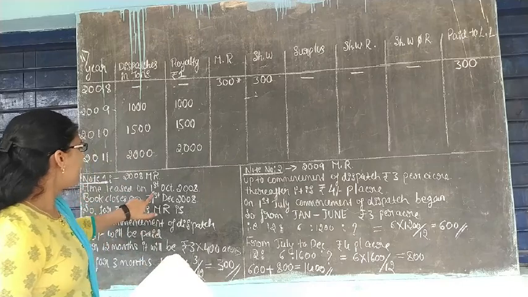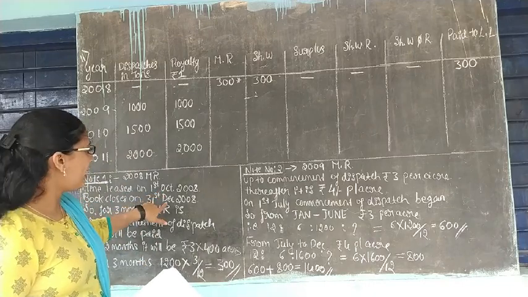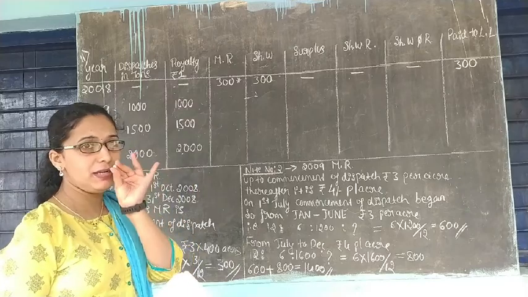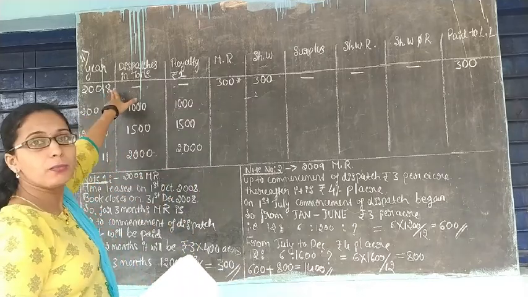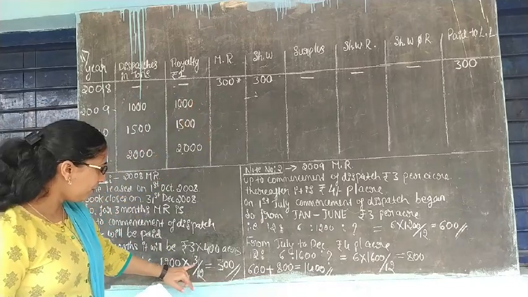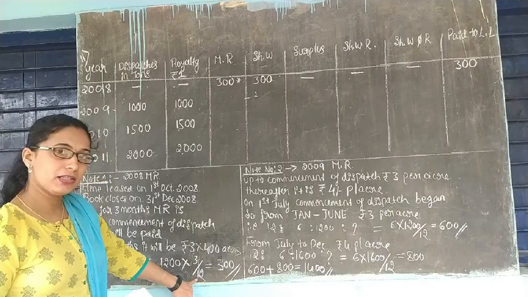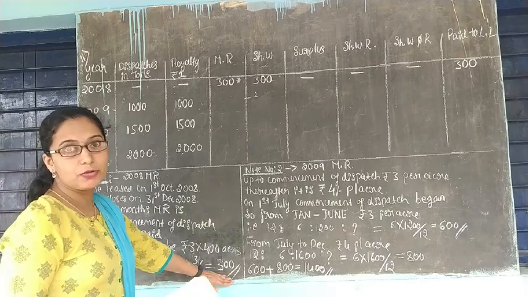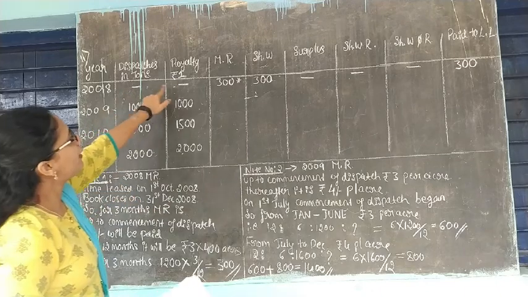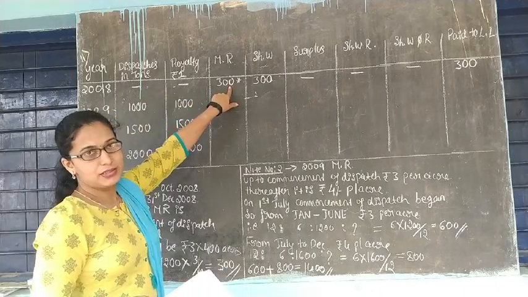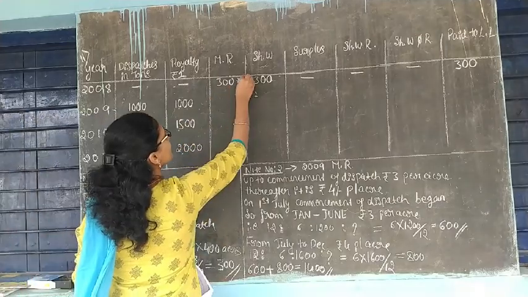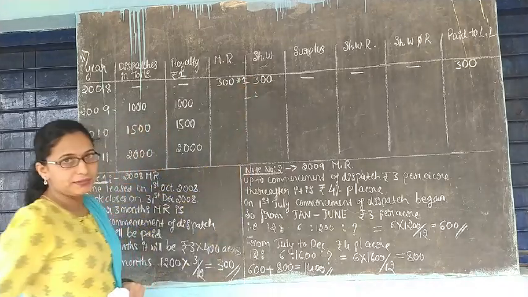But here it started from October and the books end in December, so only for 3 months, October, November, December, you have to pay minimum rent. So 1200 into 3 months divided by 12 months is equal to 300 rupees, which is the minimum rent of 2008. That's why I wrote 300 here. So this is regarding note number 1.